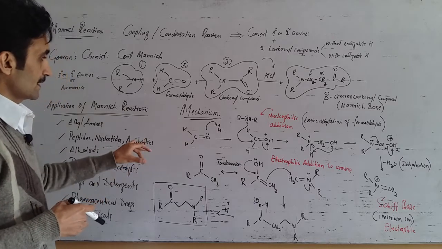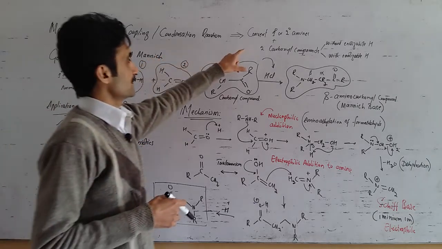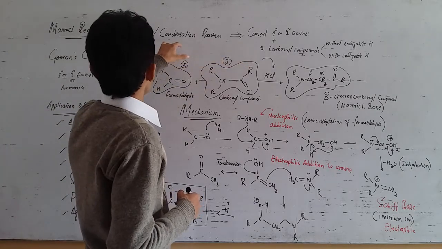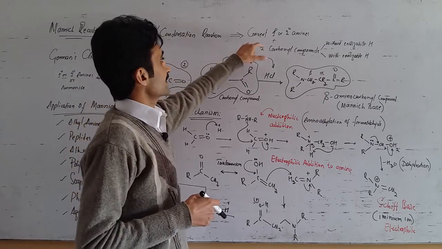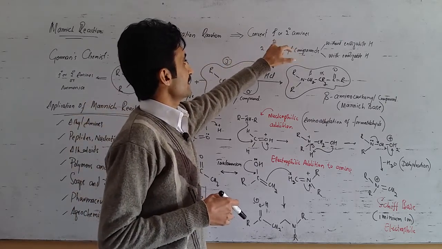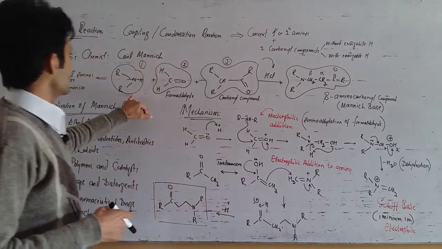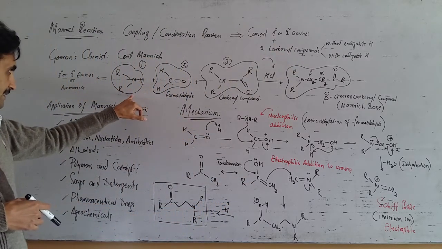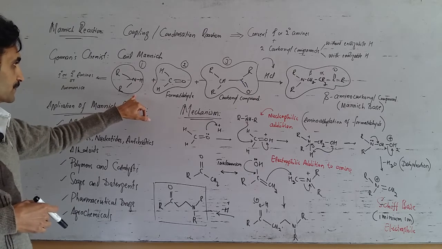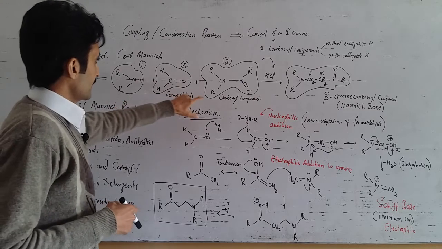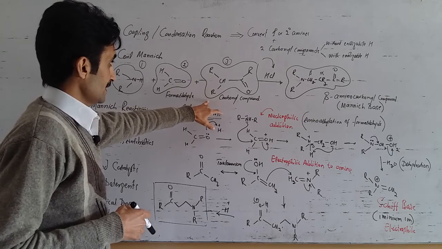Here I have written that the Mannich coupling or condensation reaction converts a primary or secondary amine and two carbonyl compounds. Here this is a primary or secondary amine, it can be ammonia as well, and this is a carbonyl compound and this is also a carbonyl compound.